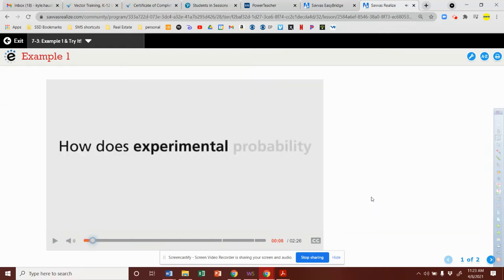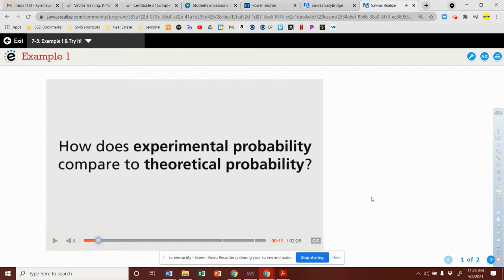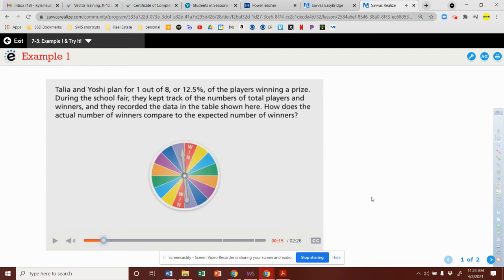How does experimental probability compare to theoretical probability? Think about this question during the lesson. Talia and Yoshi plan for 1 out of 8, or 12.5%, of the players winning a prize.